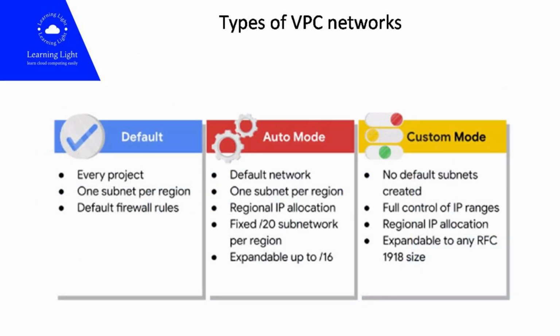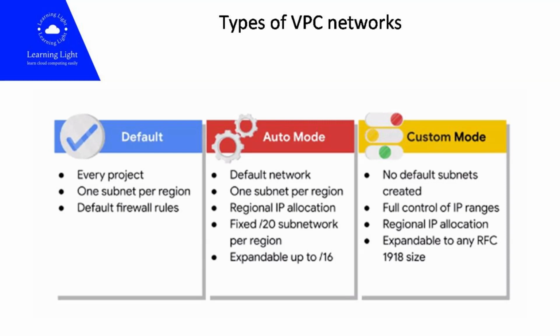Google Cloud offers 3 types of VPC networks, and they are determined by their subnet creation mode. These are namely Default Mode VPC, Auto Mode VPC, and Custom Mode VPC. Default Mode VPC: every project is provided with a default VPC network with preset subnets and firewall rules. Specifically, a subnet is allocated for each region with non-overlapping CIDR blocks and firewall rules that allow ingress traffic from ICMP, RDP, and SSH traffic from anywhere, as well as ingress traffic from within the default network for all protocols and ports.